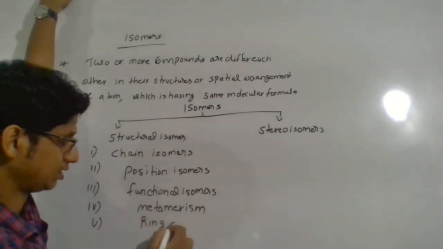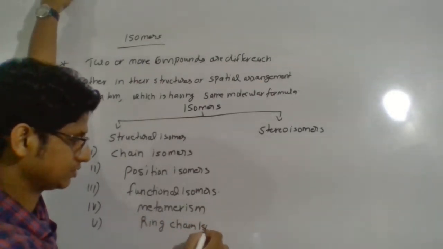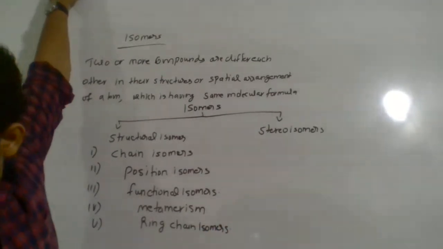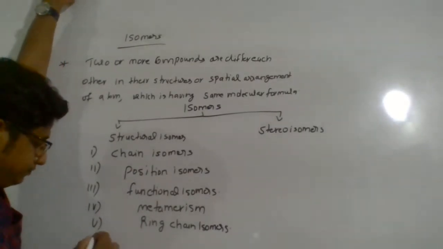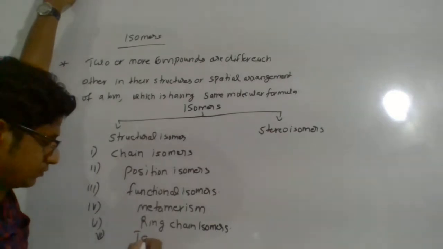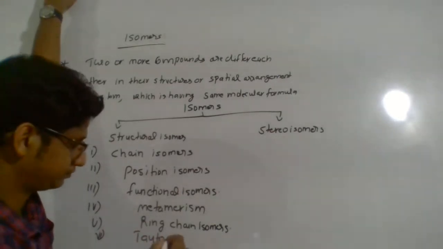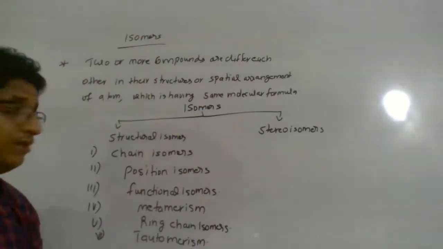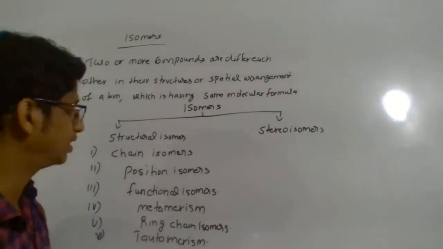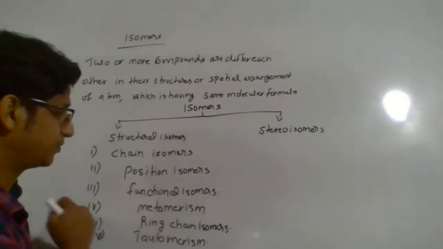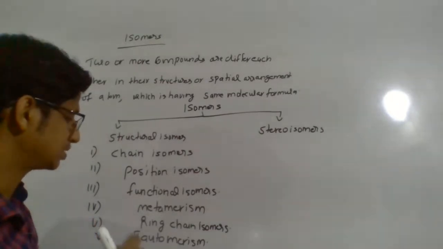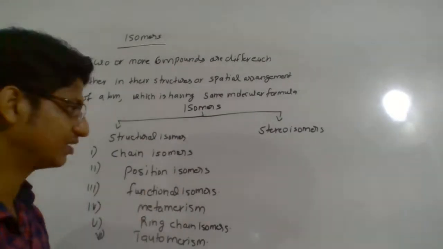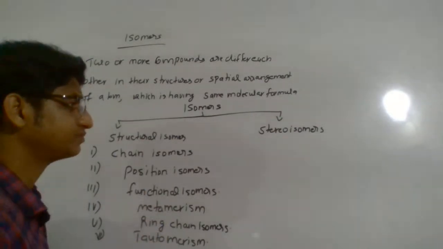Next one, tautomerism. So these are the important structural isomers we are discussing: chain isomers, position isomers, functional isomers, metamerism, ring chain isomers, tautomerism.